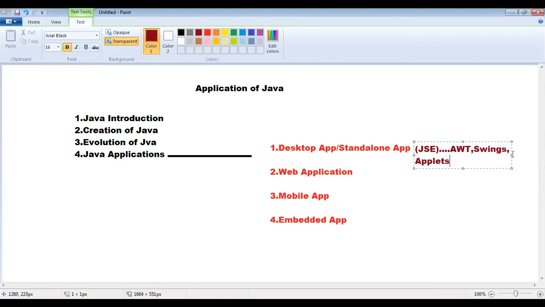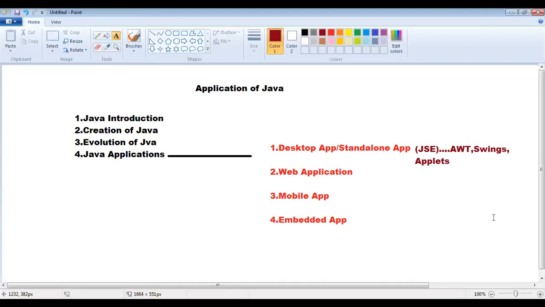These are useful to develop desktop applications. Here AWT means Abstract Window Toolkit. The second thing, Swings. The next thing, applets. These have frames, panels, windows, buttons, everything present in them.